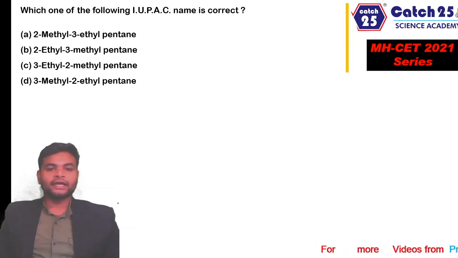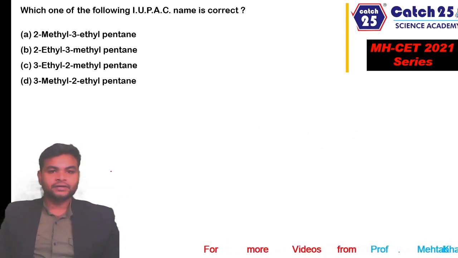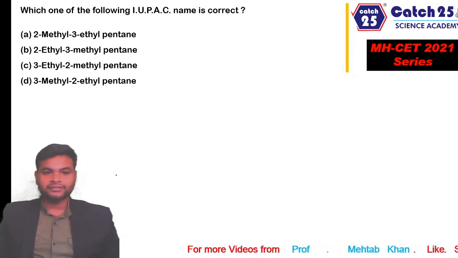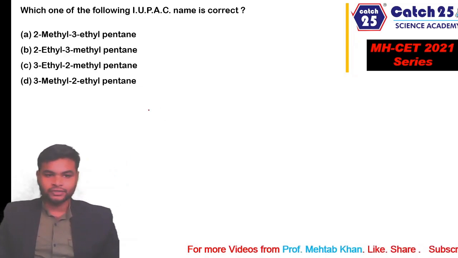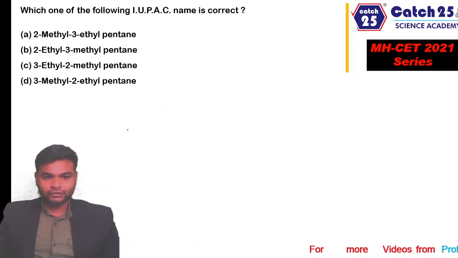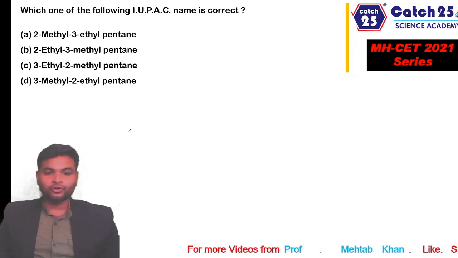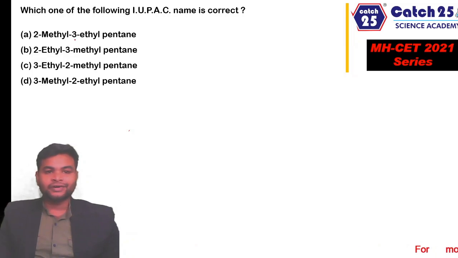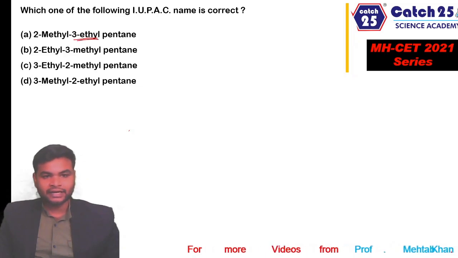Which of the following IUPAC names is correct? इस तरह के क्वेश्चंस को सॉल्व करने के लिए स्ट्रक्चर पहले ड्रॉ करना पड़ेगा एंड देन वी विल ट्राई टू रीनेम इट एज पर IUPAC. Now let's look at the first molecule, 2-methyl 3-ethyl pentane. Without even drawing this structure we can say this is wrong, because as per the IUPAC rule the substituents are always written in alphabetical order. So the first option is wrong.